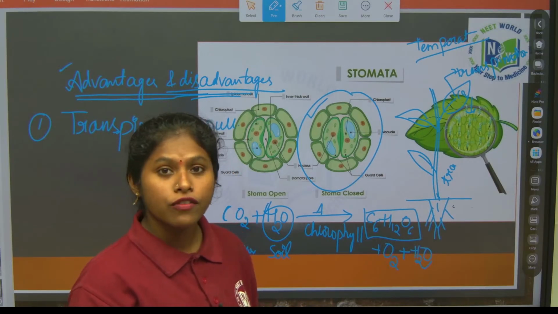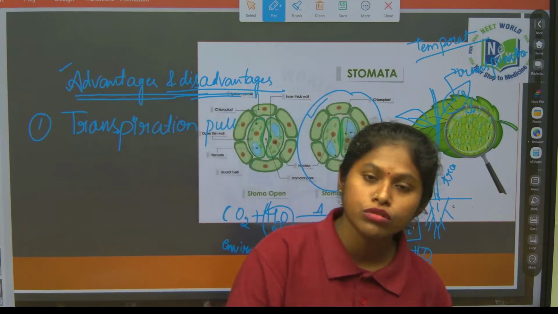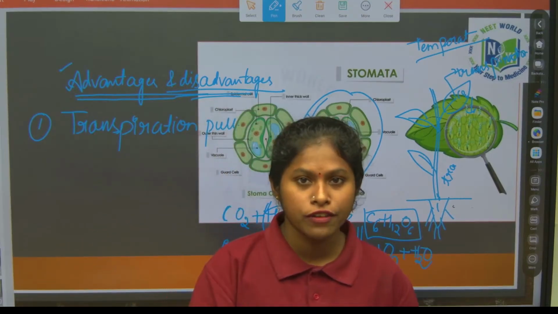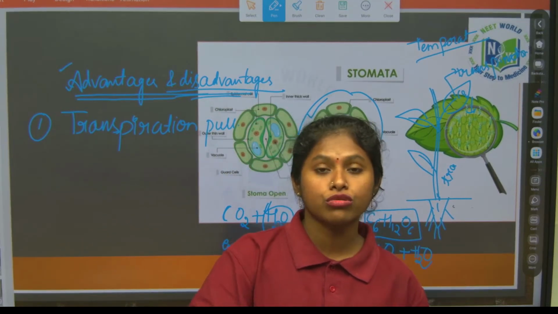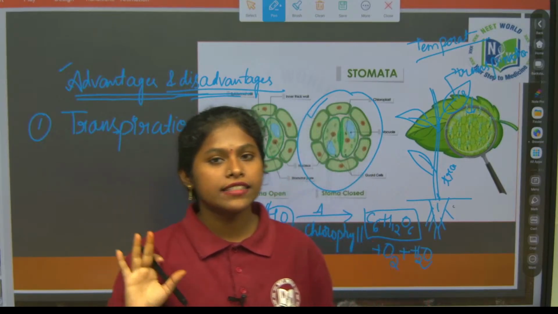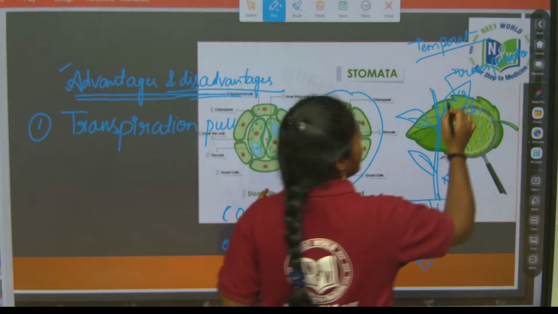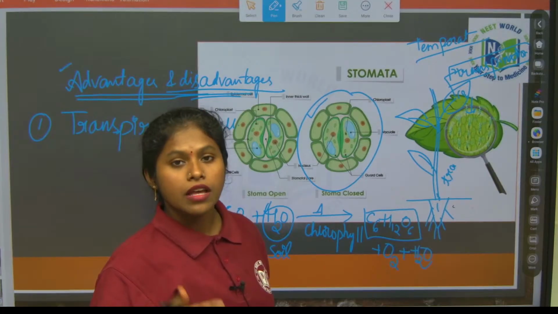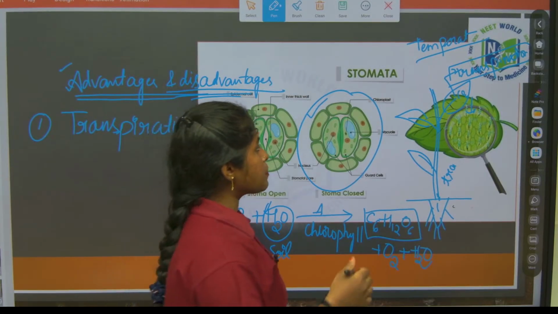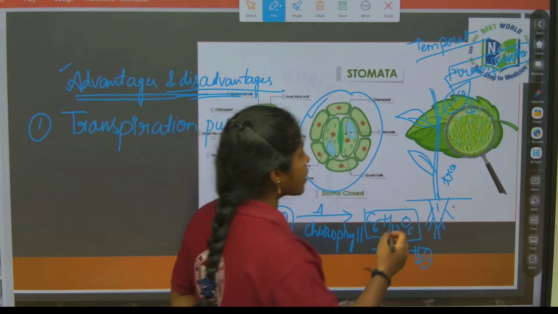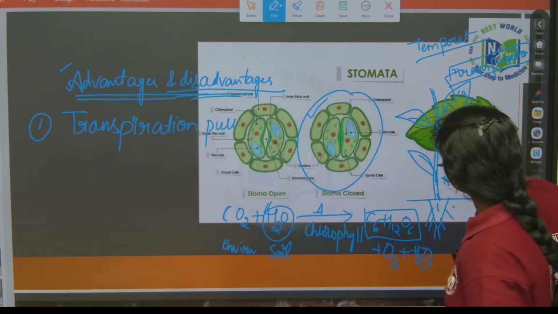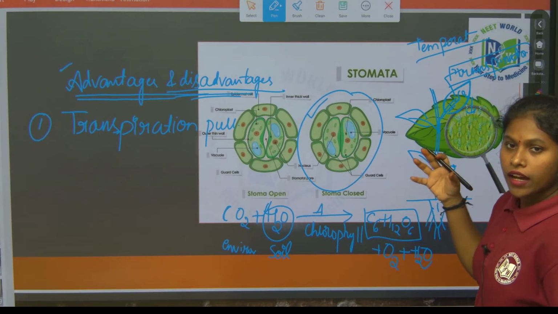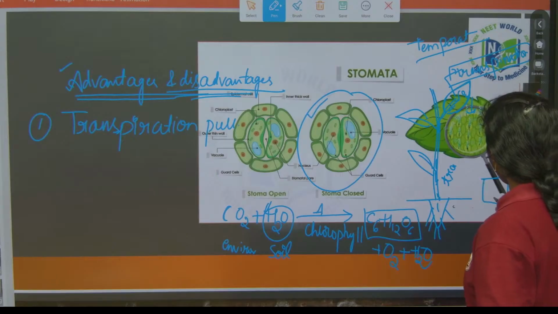What is the ascent of sap? The water from the roots travels to the leaves against the gravitational force. The upward movement of water from the roots to the superficial layers of the leaf is called ascent of sap. That occurs by transpiration, through the environmental conditions. When transpiration is happening, there is a continuous supply of water, an upward movement of water to all parts, like sucking through a straw.